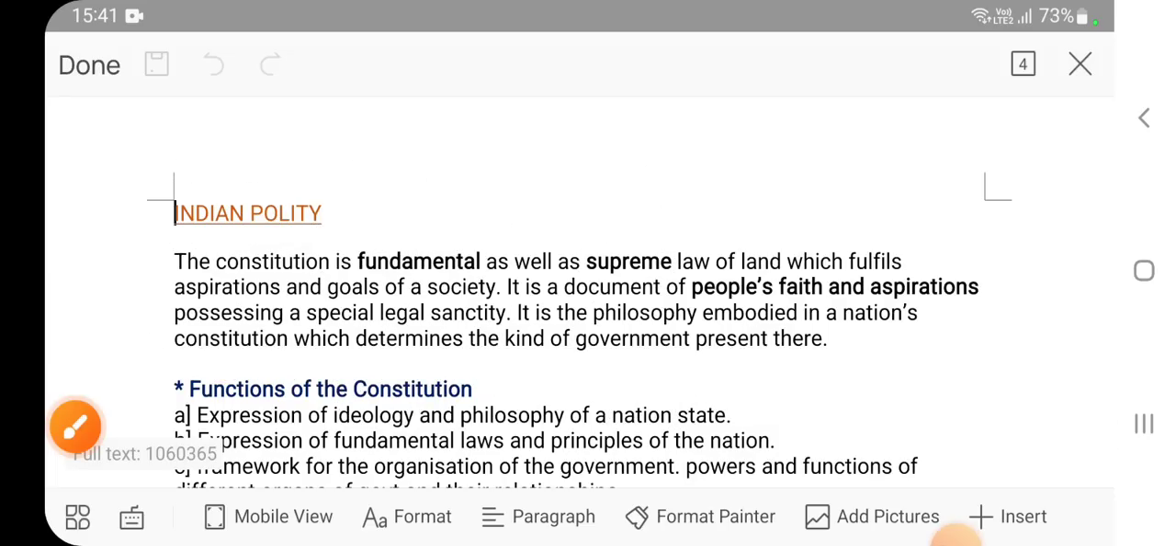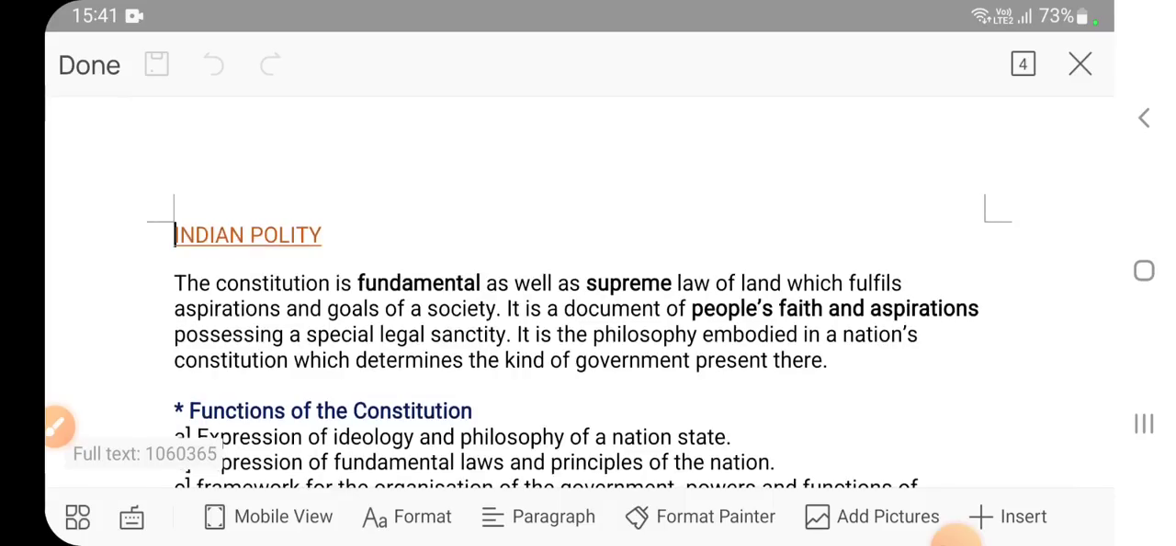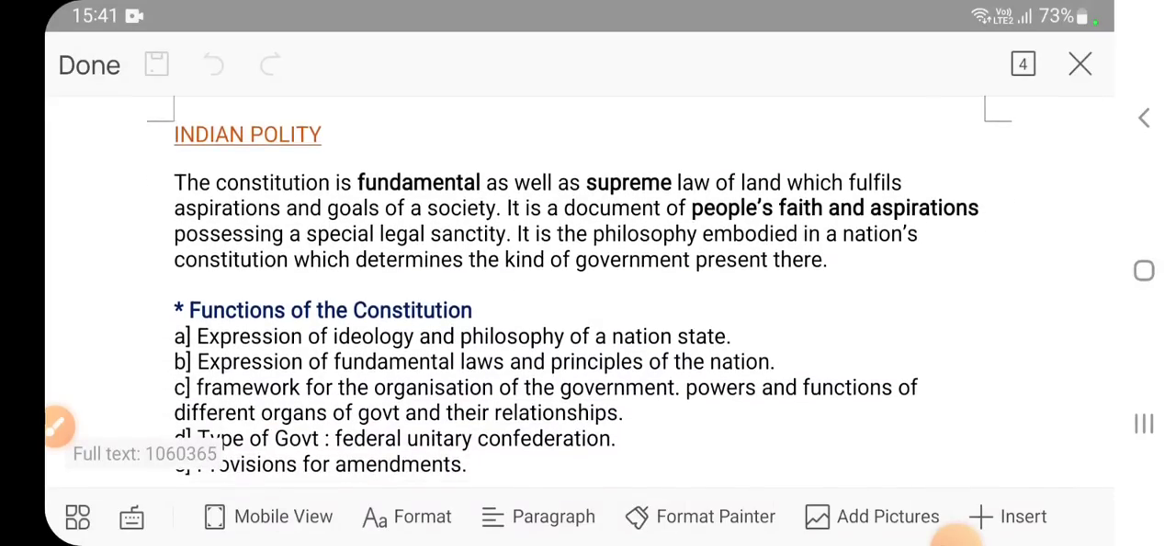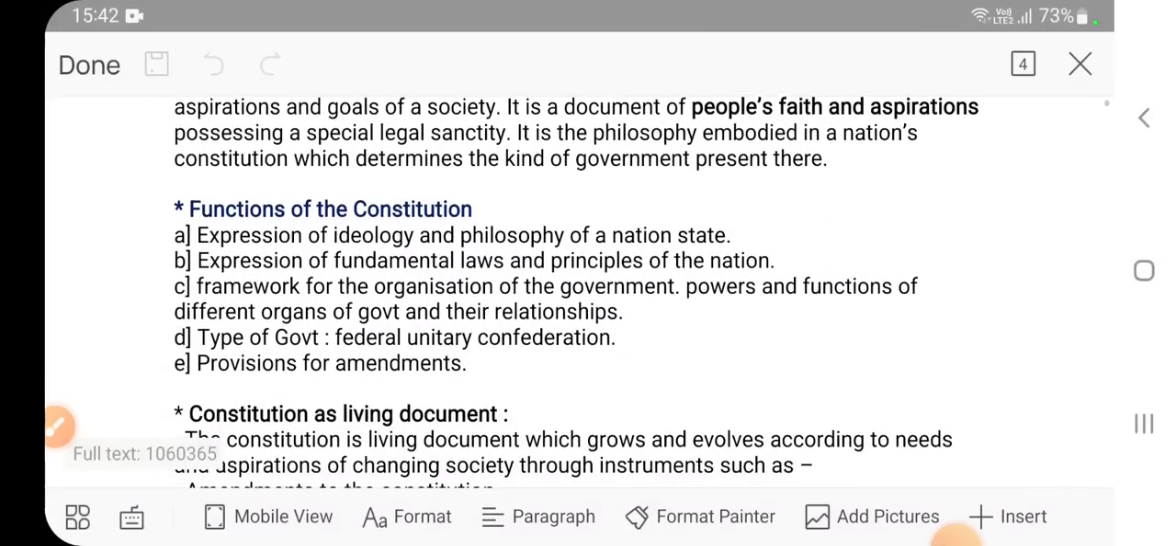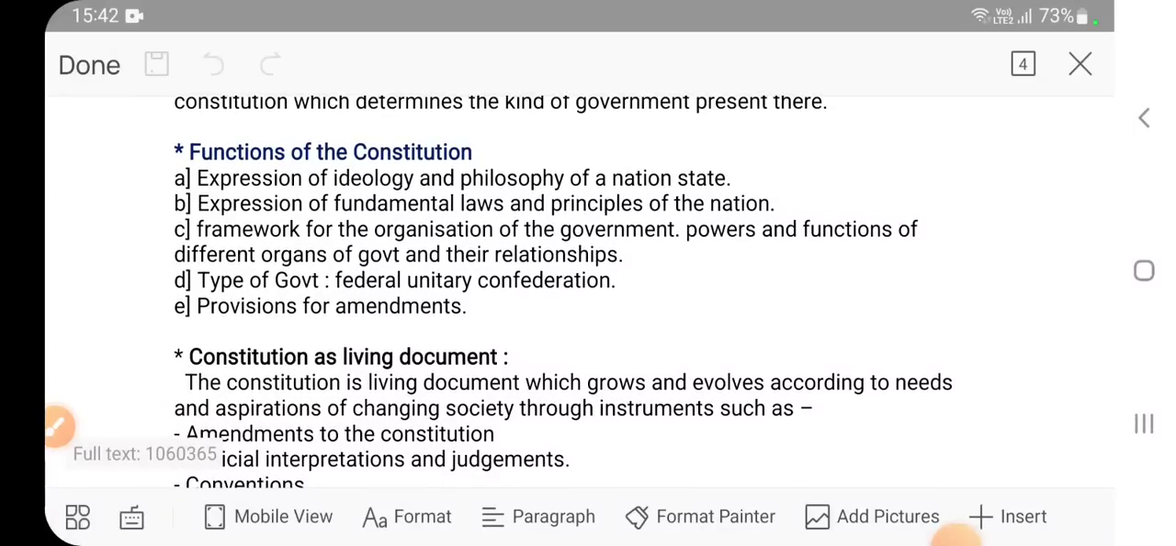So what is the purpose of the constitution? It is a document of people's faith and aspiration. The purpose should be to fulfill all desires, because we are making the constitution to satisfy our needs. And not just the constitution, even for any activity in our life, the purpose is to satisfy our needs and aspirations. So this is the purpose, the function of the constitution. These things we are discussing right now are very basic in nature.